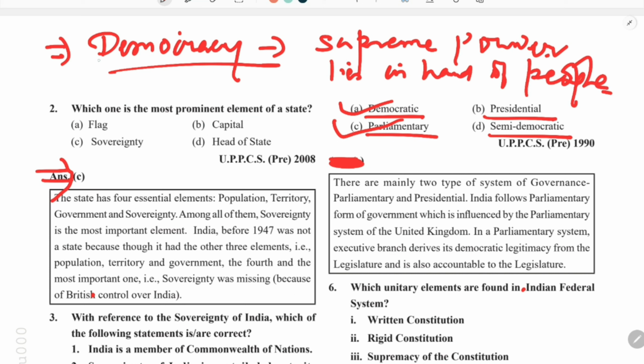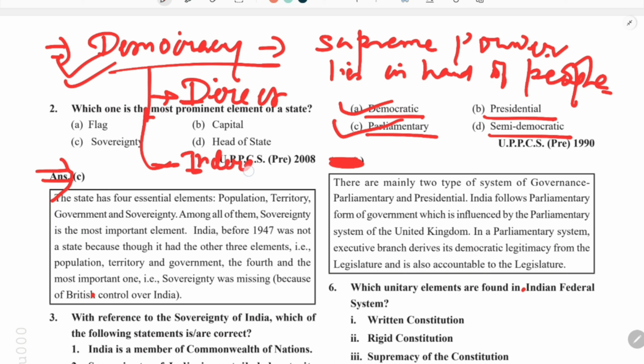So it is a philosophy. It is not a governance system. And how this supreme power is exercised by the people? This is exercised through the direct method and the indirect, or we can say representative.